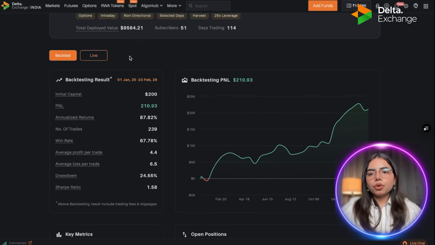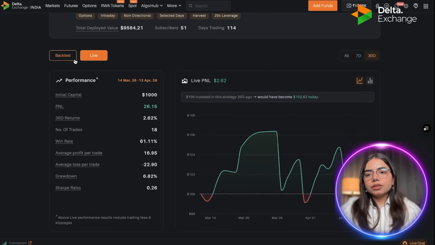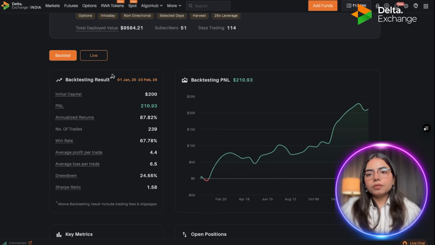And then when you scroll down, you will get two options to analyze the strategy. One is that you can see the analytics of backtesting, and the other is that you can see the analytics of live. First, let's see the analytics of backtesting. On the basis of initial capital of $200, this strategy in this duration has made a PNL of $210. That means if you would have invested $200 during this backtesting period, you would have made $210. Therefore, the annualized return is 87.82%.